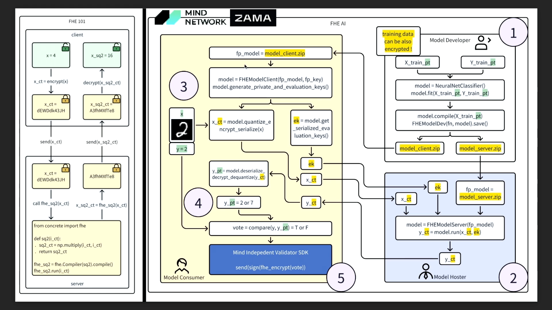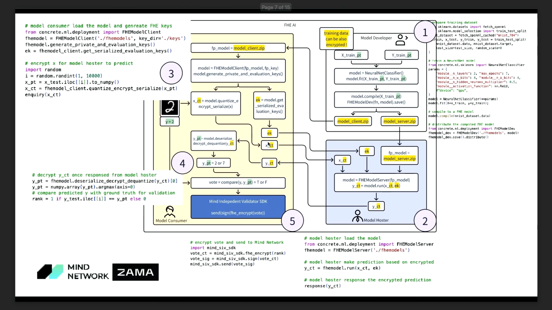So it's quite a complicated diagram. But in this slide, you can find more detail that we will use the Concrete library, first of all, to prepare the training data sets, and then to train neural net models.